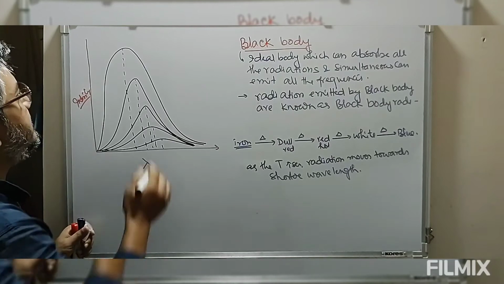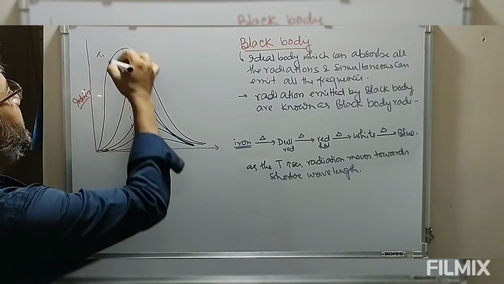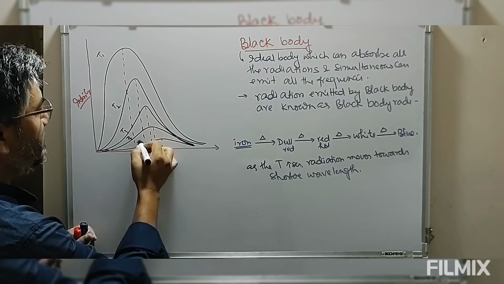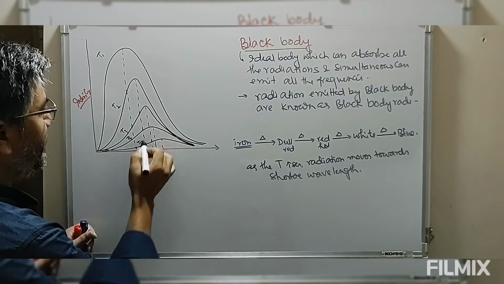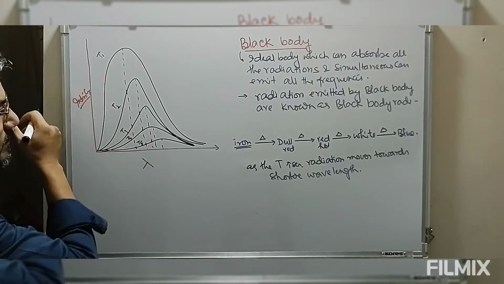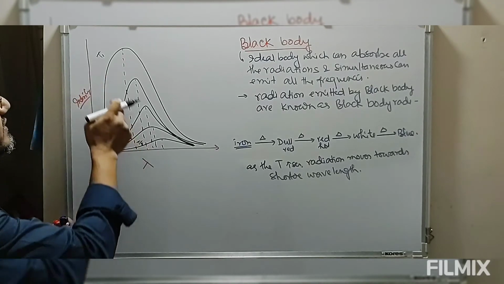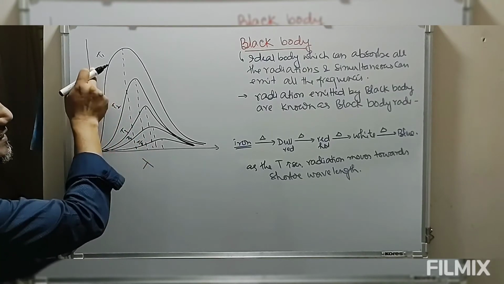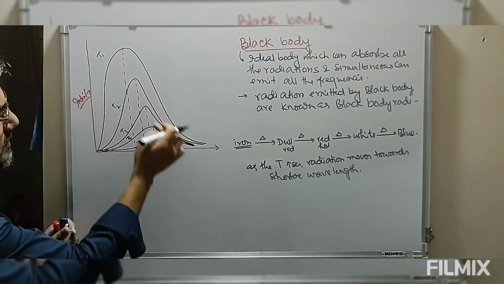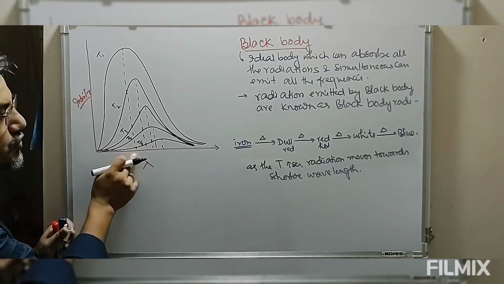But if you look at this, there are different temperatures. Suppose this is T1, this is at temperature T2, this is temperature T3, T4, and this is temperature T5. Now look at this, moving from T5 to T1, that is, as we increase the temperature, the intensity shifts towards the shorter wavelength.